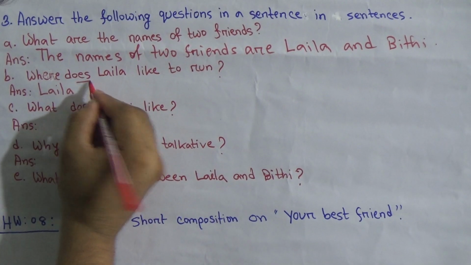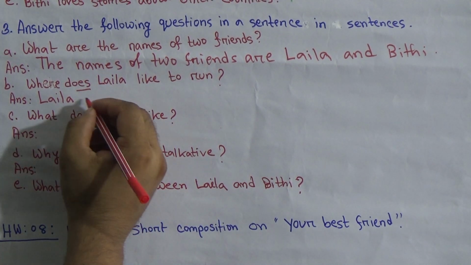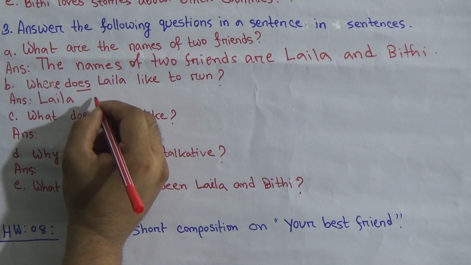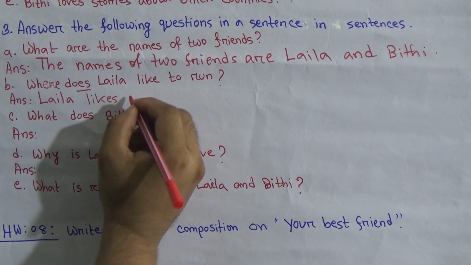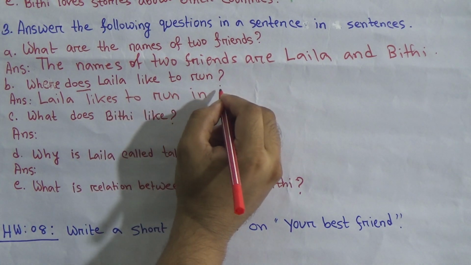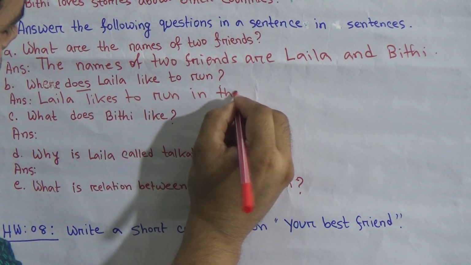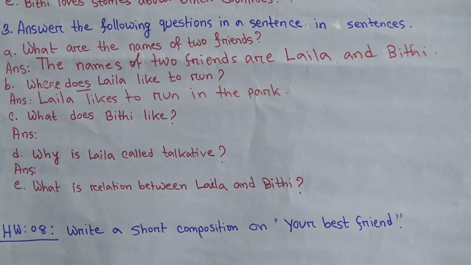As here the question is asked with the verb does, you have to add an extra s with the main verb. So like should be likes. Laila likes to run where? In the park. Yes. Now go to question number C. What does Bithi like?